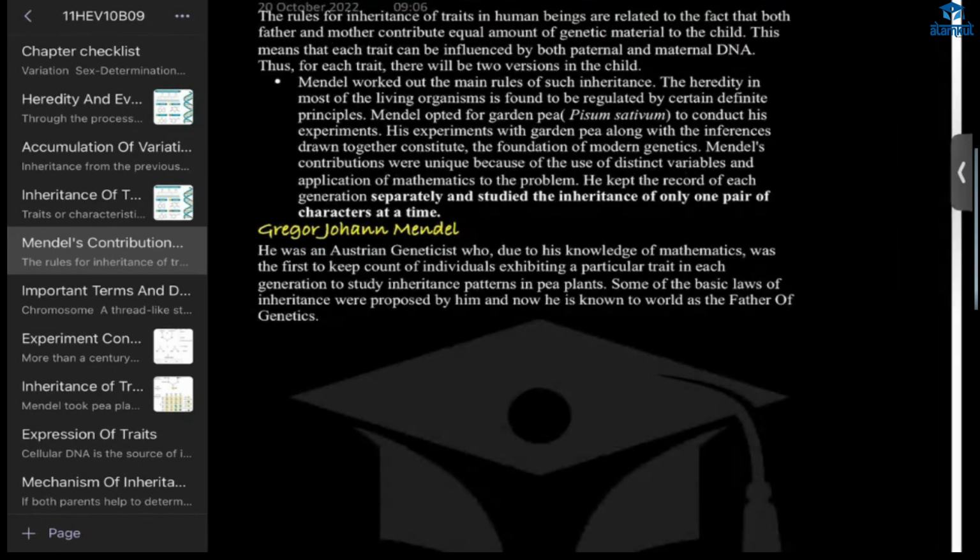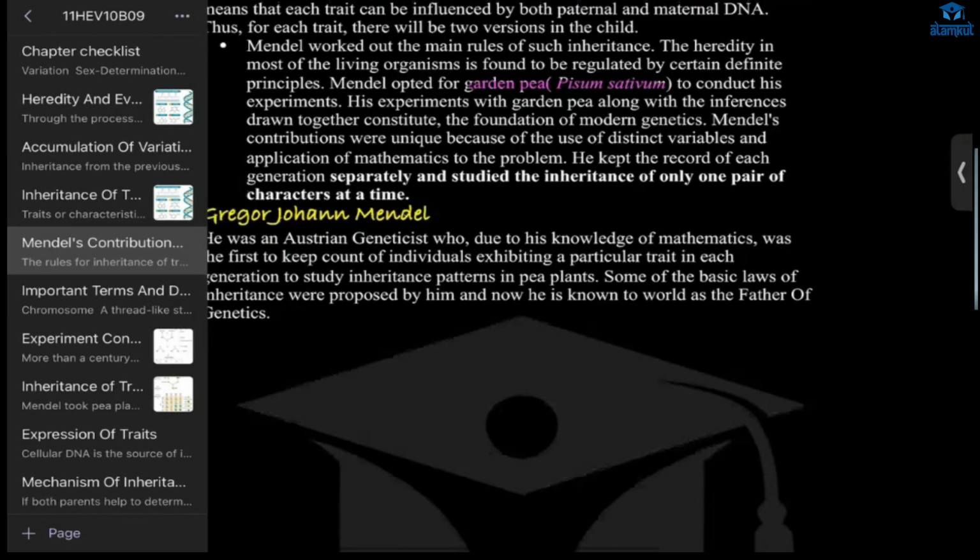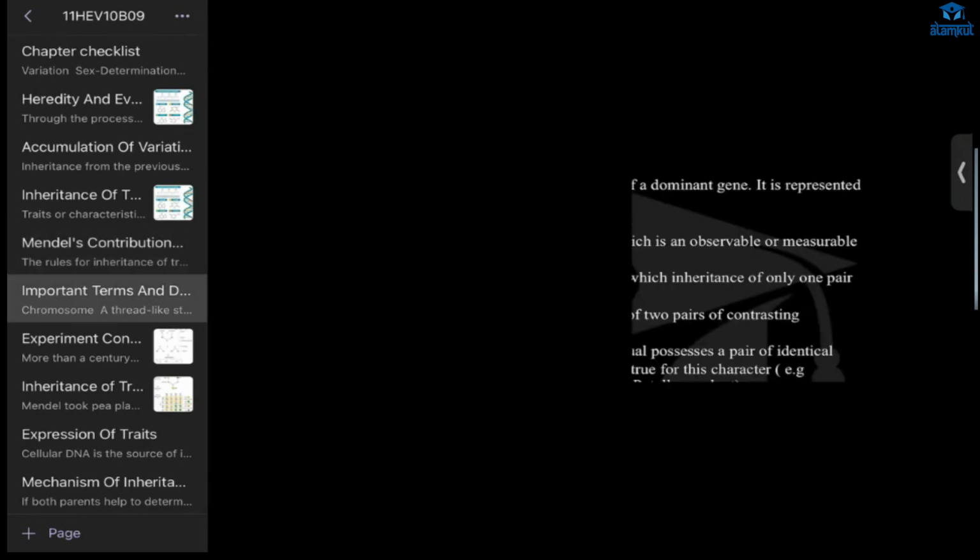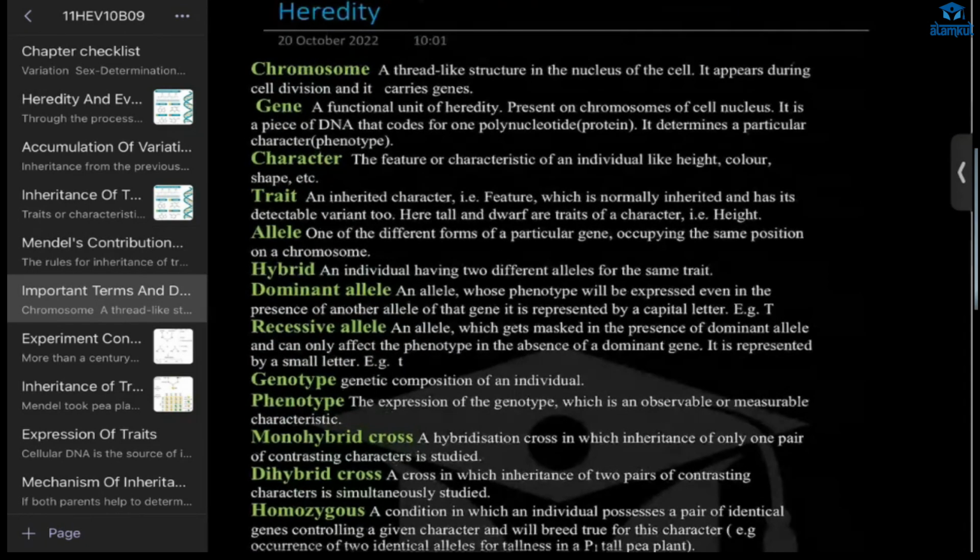He worked on the pea plant, the garden pea, Pisum sativum, and his experiments were unique because he used the scientific method. He used the knowledge of math in biology, first thing. Now we'll learn some terms.